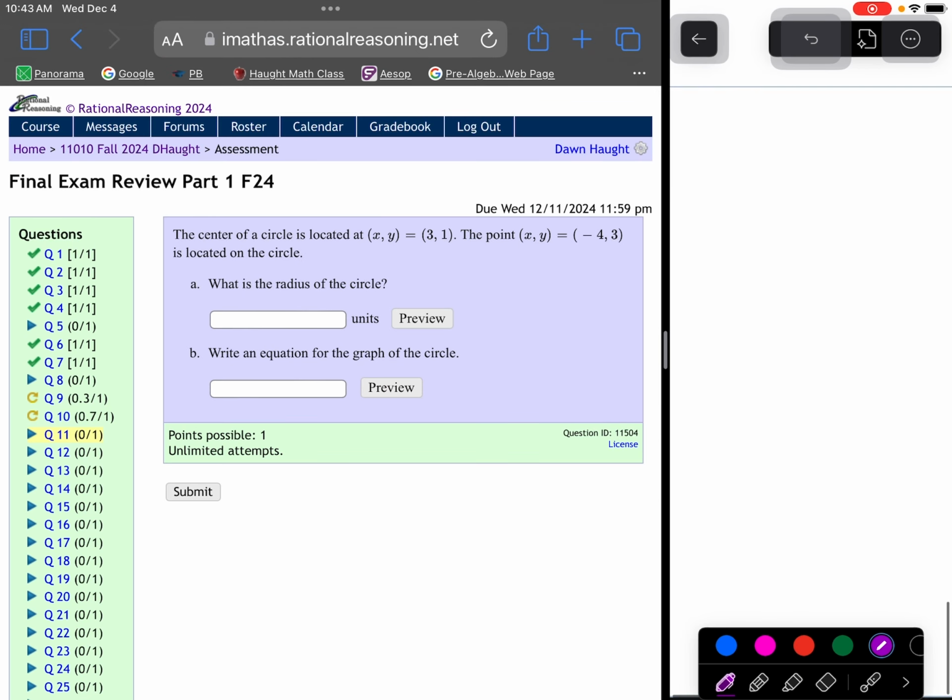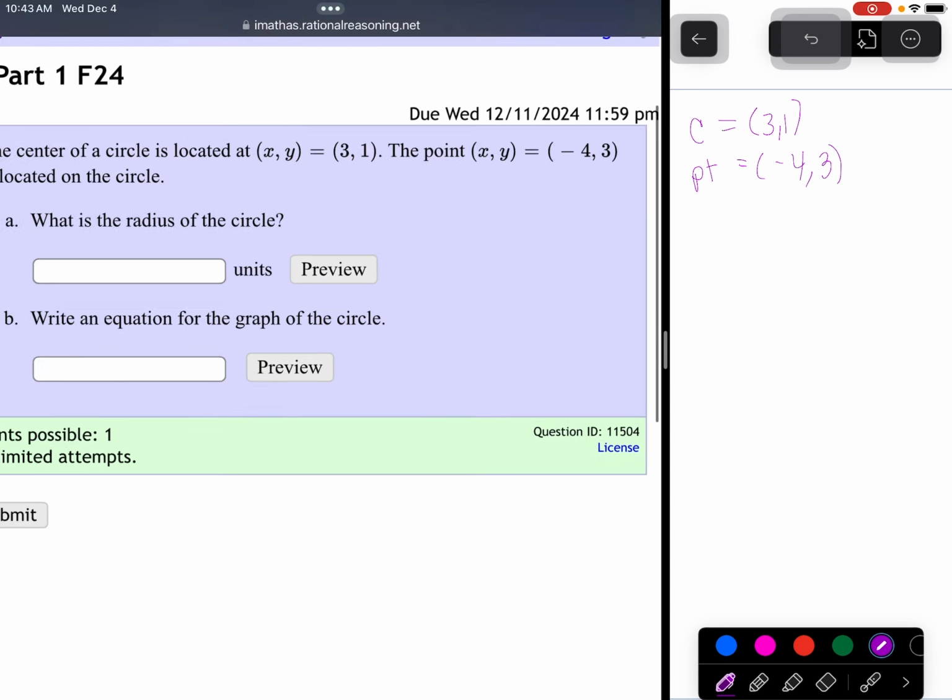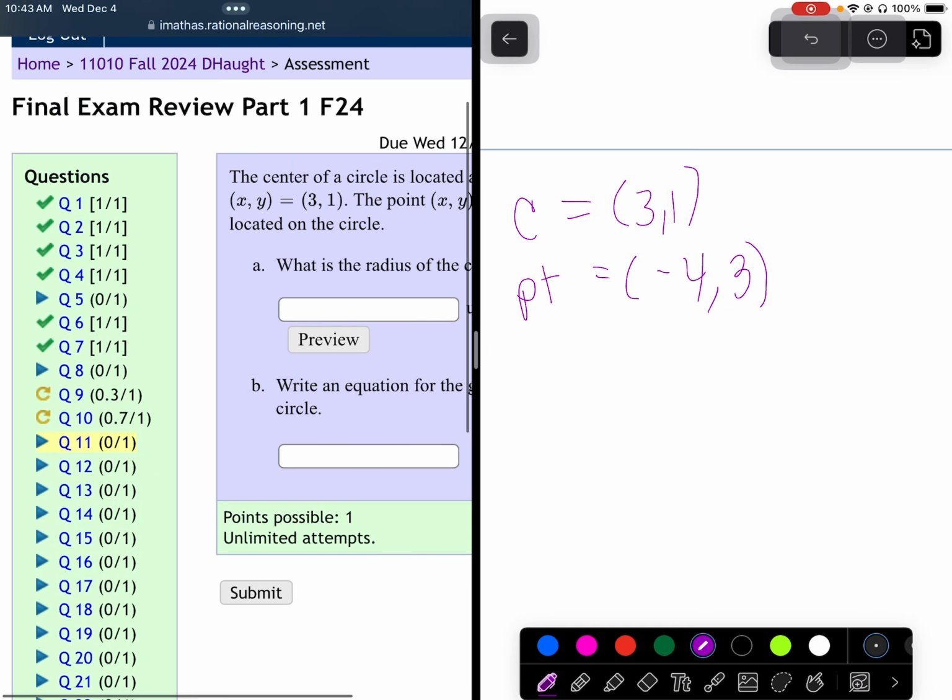Let's take a look at question 11. Question 11 follows the same sort of thing, except the formula for the circle is a little bit harder. We have a center at (3, 1), and we have a point at (negative 4, 3). That's kind of where we're at. I'm going to make this smaller so you can see my work a little nicer.